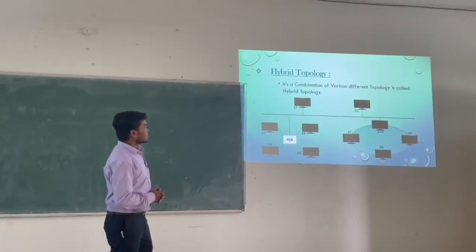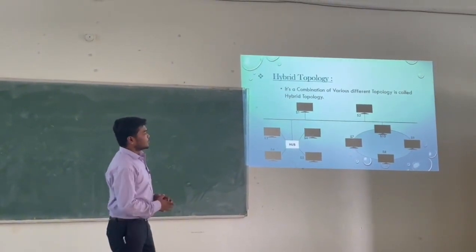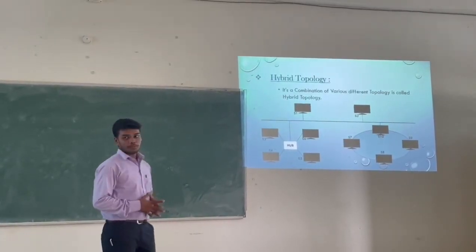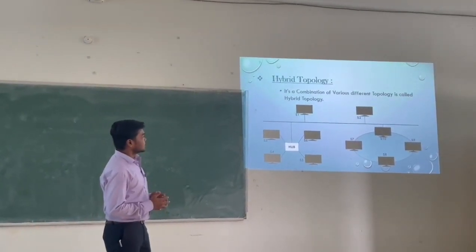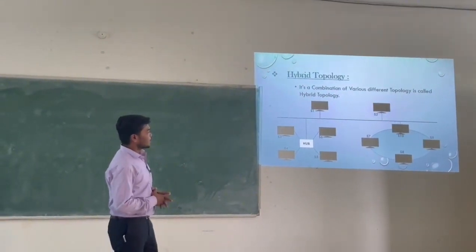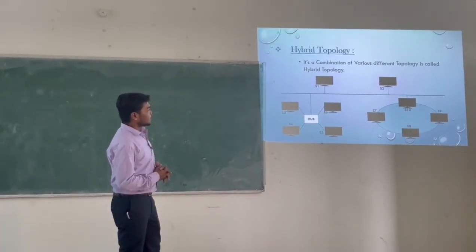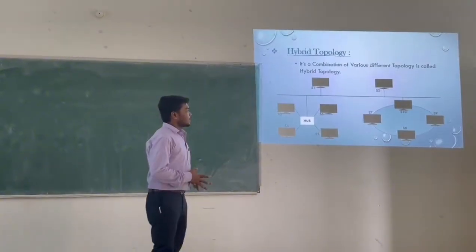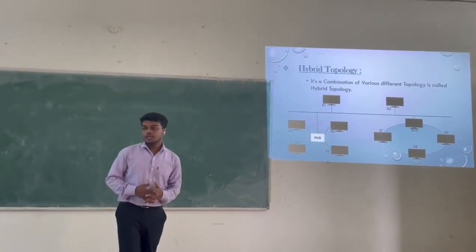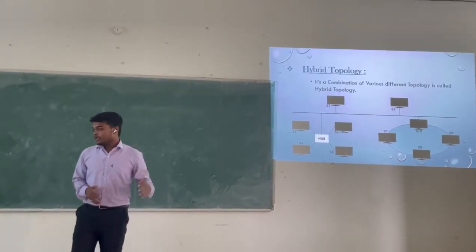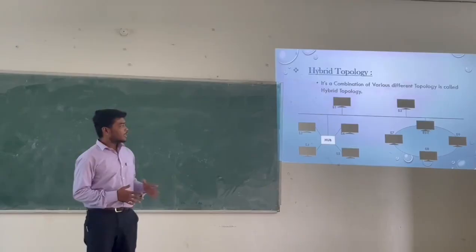Then the hybrid topology. There you can see in the diagram that there is one which shows a mesh topology, and another one with a central device to which all the systems are connected, forming a star topology. And in the last one there are some systems connected forming a ring, which means it's a ring topology. It's a combination of mesh, star and ring topology.